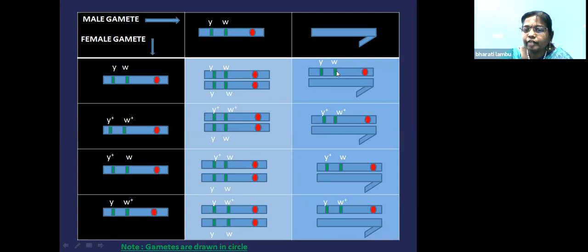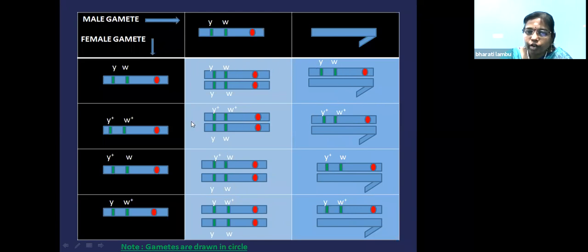Yellow color, white-eyed male, and wild type male, that is brown with the red-eyed male. These two are parental combination. And these two are new recombinants in the sons, that is a male. So it is white eye colored male with the brown body color, and this is yellow body color with the red eyed male. So these two are new here and these two are new. These two are old parental combination and these two are old parental combination.